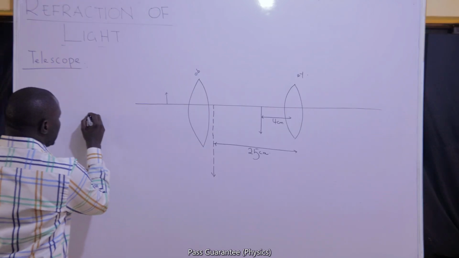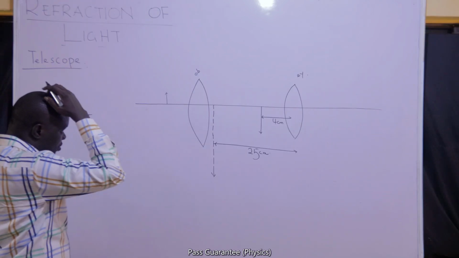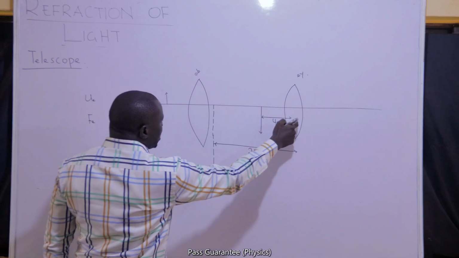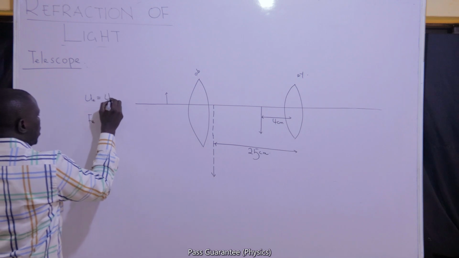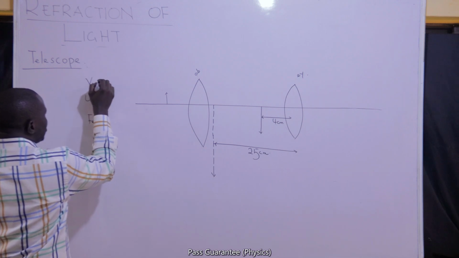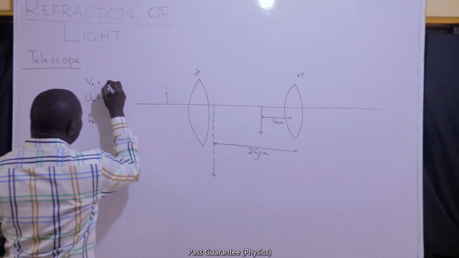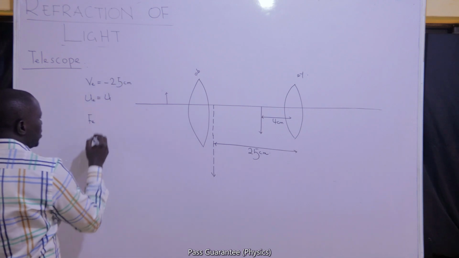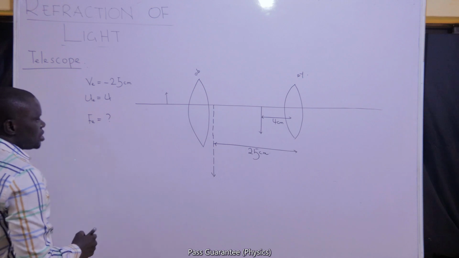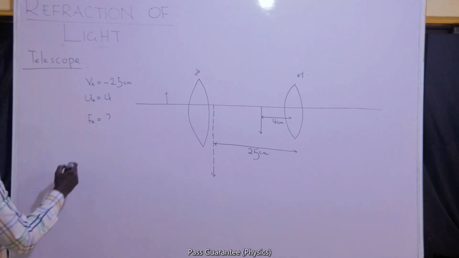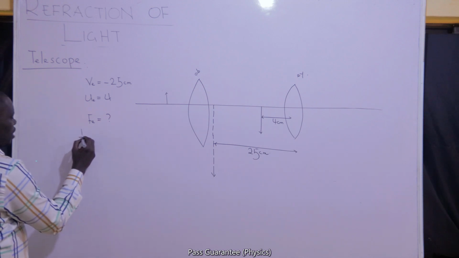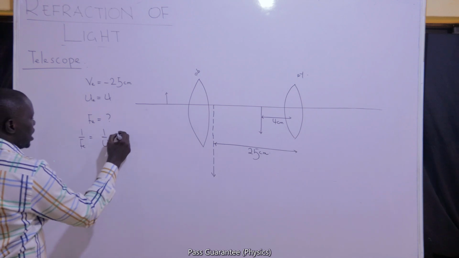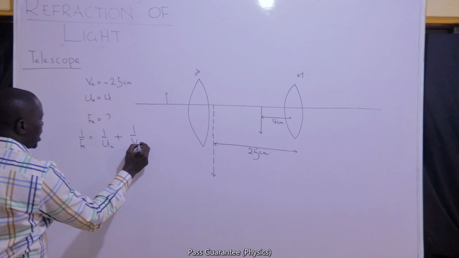We want to find Fe of the eyepiece. We are given the object distance to the eyepiece, which is 4. We are given the image distance to the eyepiece, that is 25, but I'm going to write that as minus 25 because it is a virtual image. I can now find Fe. I can easily do 1 over Fe is equal to 1 over Ue. E represents the eyepiece. It's still the lens formula that I'm writing.